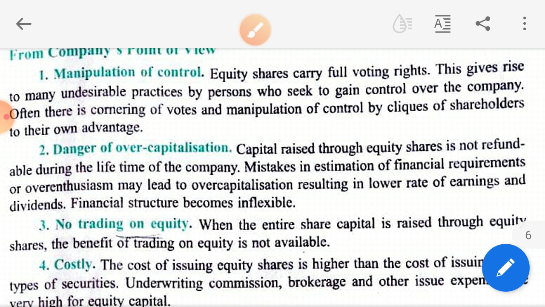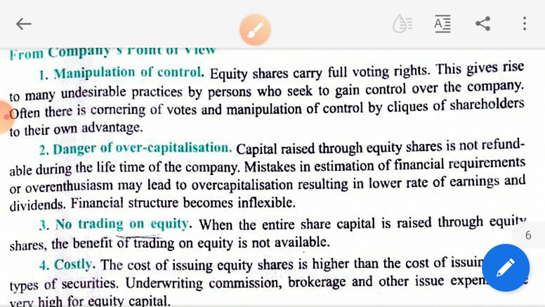Is this point clear to you? That becomes the cost of finance, isn't it? Cost of finance, I told you. If you want to raise 10 lakh rupees, you are issuing shares. So when you issue shares of 10 lakh, you will get 10 lakh rupees. But apart from that, you have to meet certain expenses, legal charges you have to pay to the government. Then you have to pay an amount to the underwriters as commission. Is this point clear? So automatically the cost of issue of shares becomes higher than the issue of preference